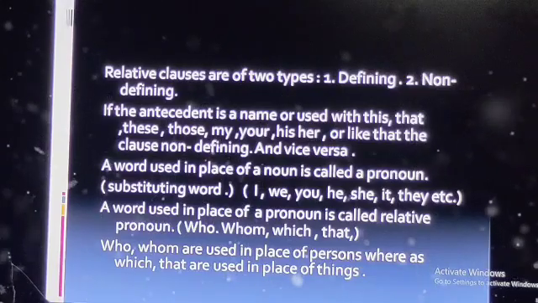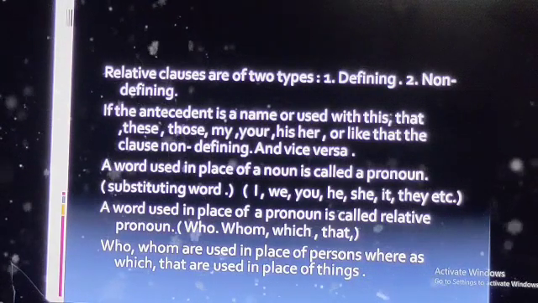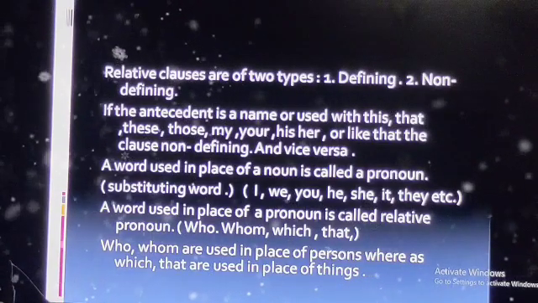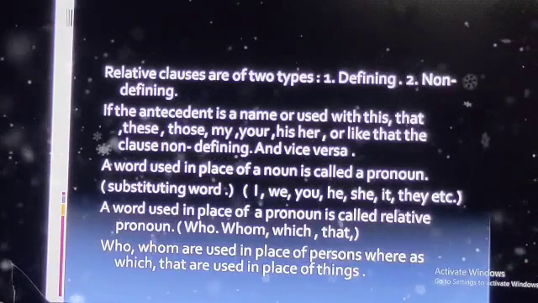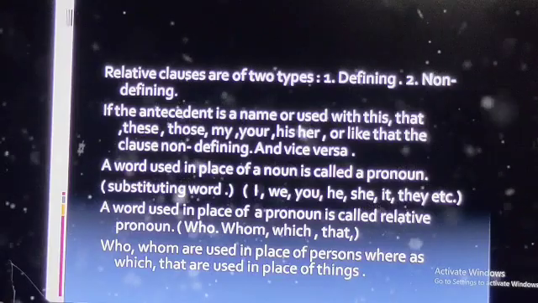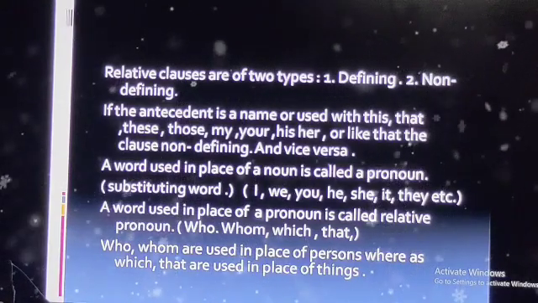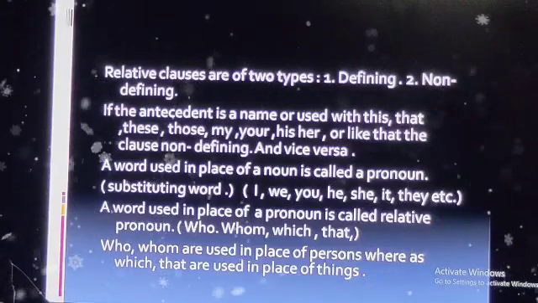So in a relative clause there are two parts. One is the antecedent, that is in Oriya Purva Pada, and the other one is the referring clause.